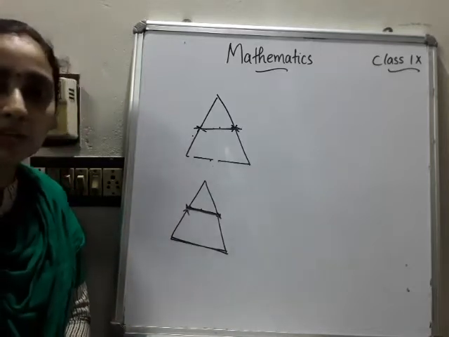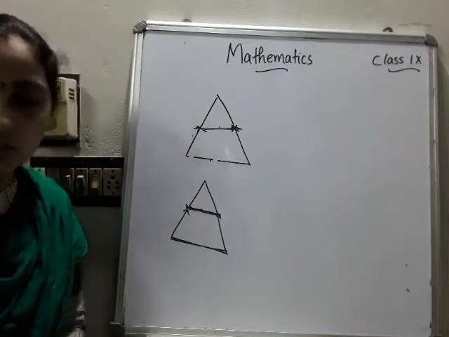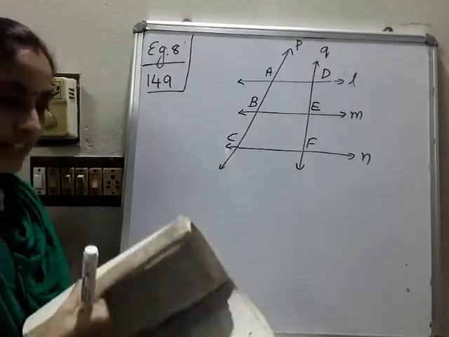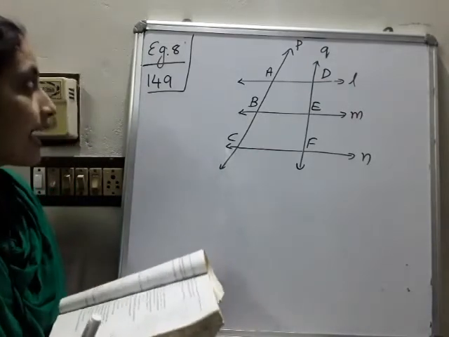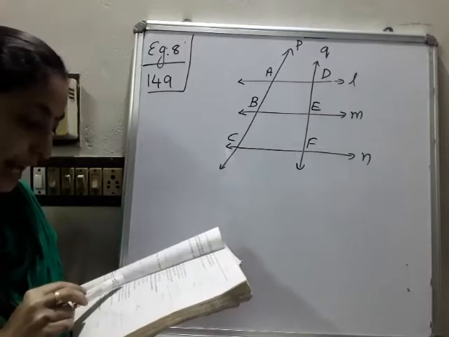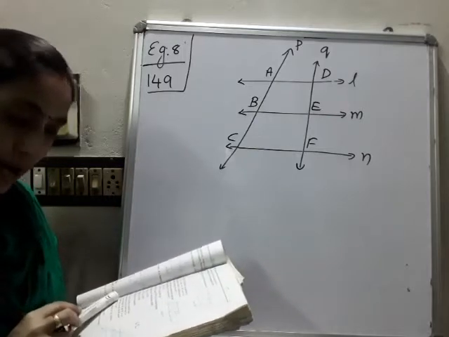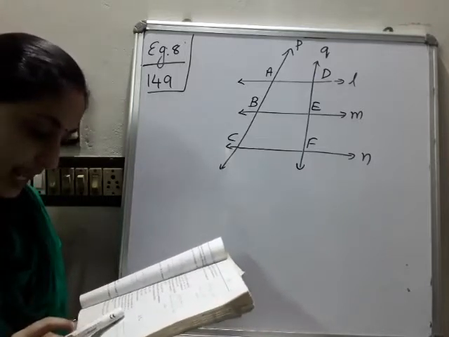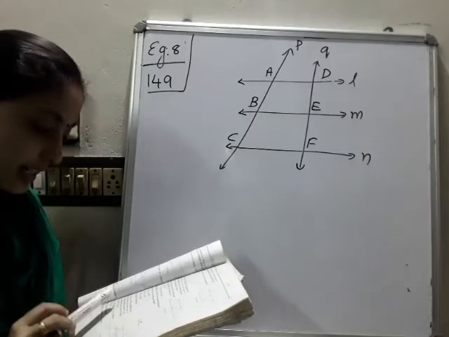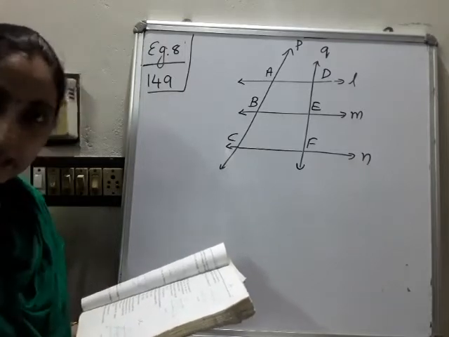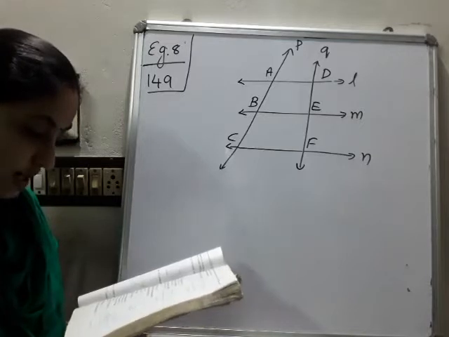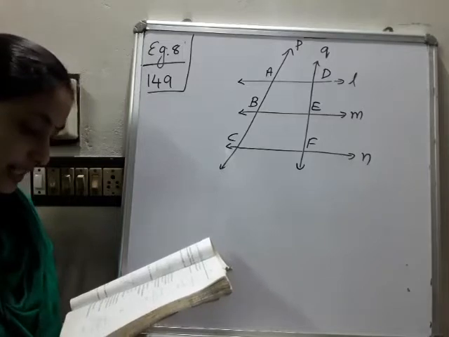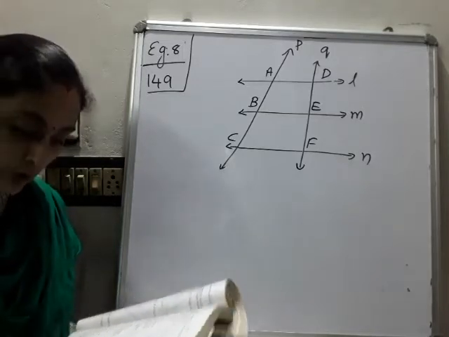Okay, so we will move to the first question. So please listen here. Okay, so please take your textbook, page number 149, example 8. L, M and N are 3 parallel lines intersected by the transversals P and Q such that L, M and N cut off equal intercepts AB, BC on P. Show that L, M and N cut off equal intercepts DE and EF on Q also.